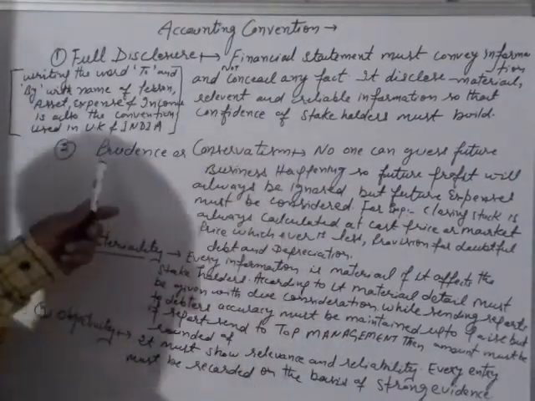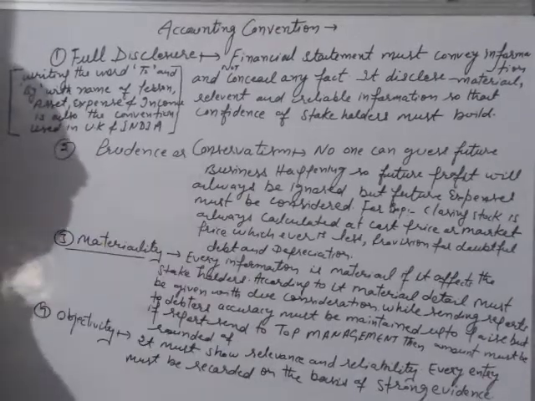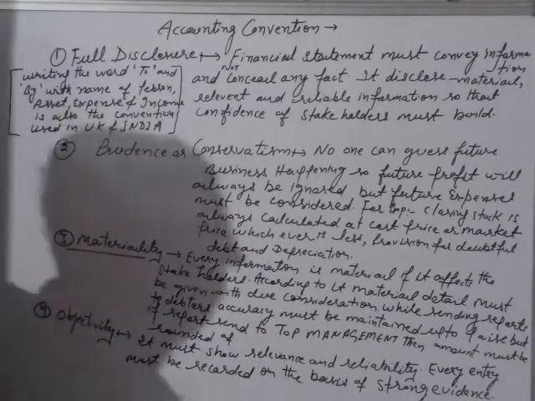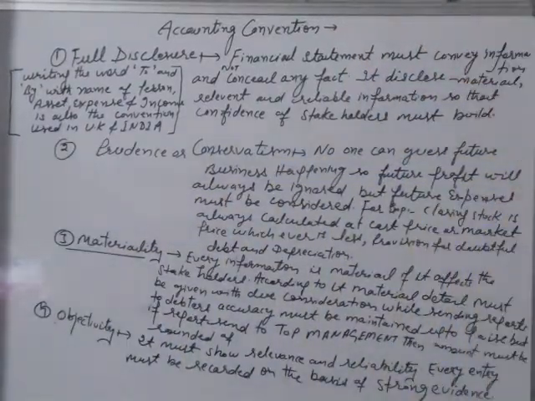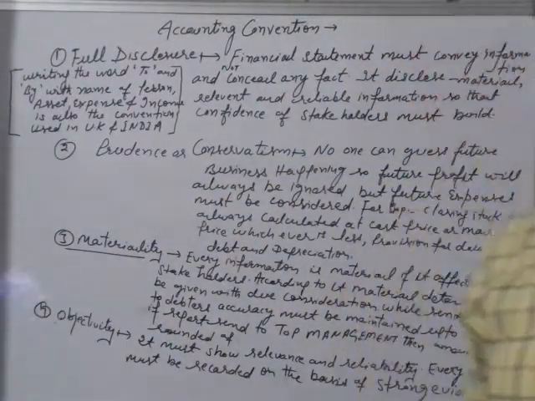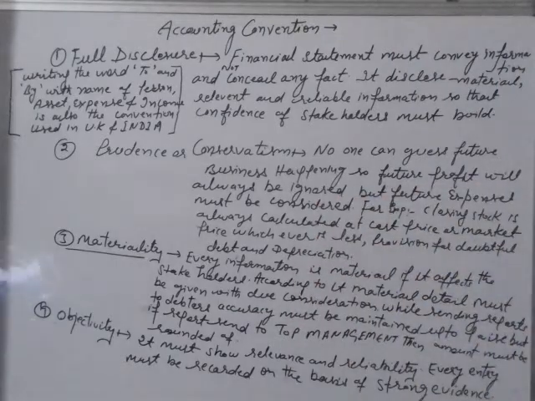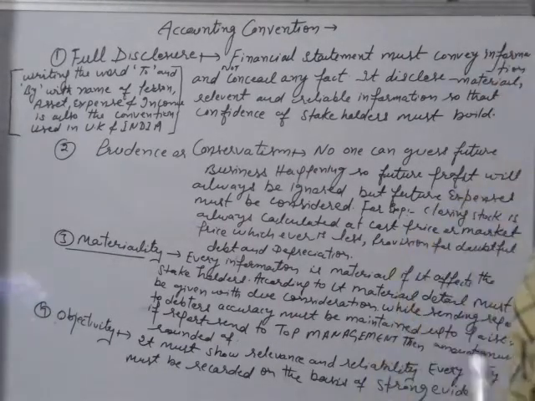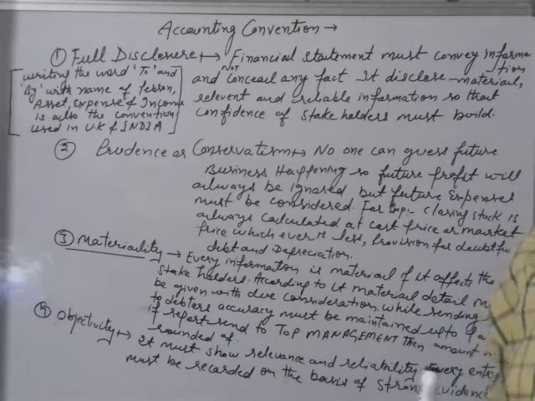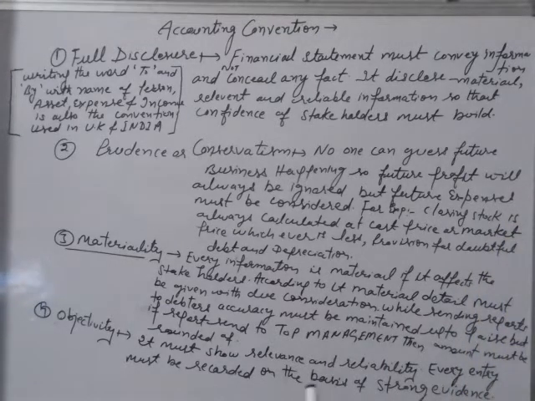Second is prudence or conservatism. Students, the prudence or conservatism convention basically tells that no one can guess future business happenings, so future profit will always be ignored, but future expenses must be considered. We cannot predict the future events of the business. So we should always ignore the future profit and always consider the future expenses.